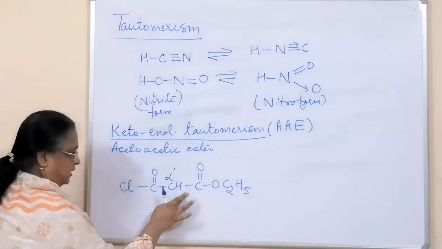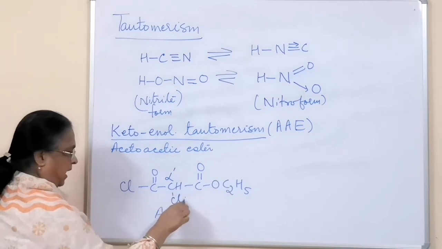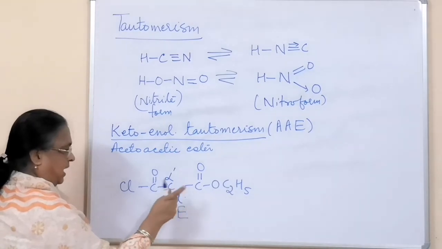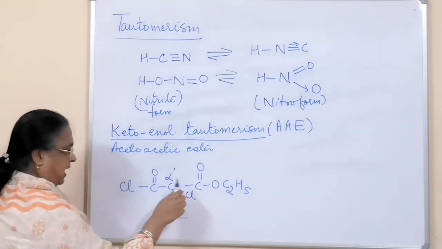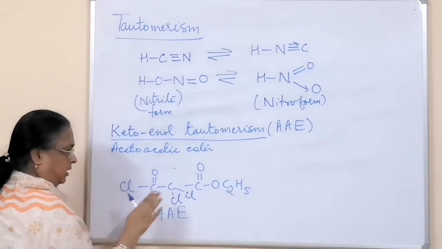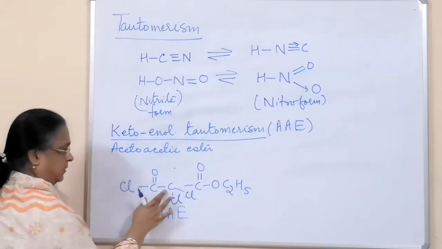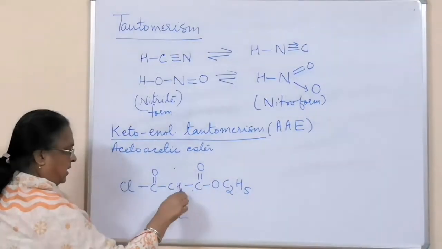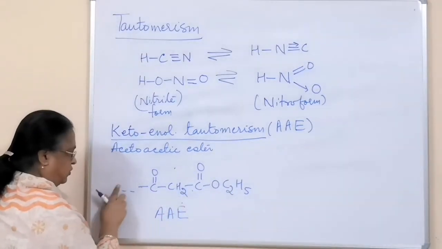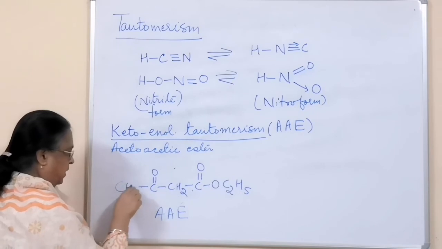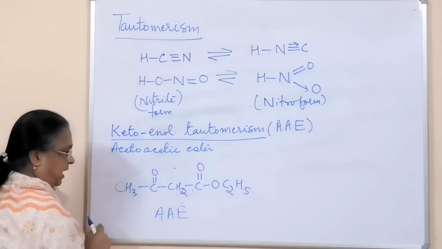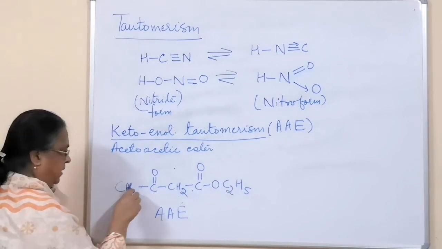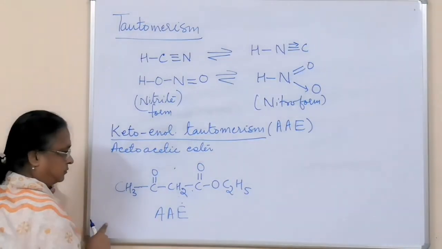Okay, and suppose here you have one more Cl and only one hydrogen, then also it will have tautomerism. But if this is not there, and another chlorine is attached, then this will not undergo tautomerism. So this is what you have to remember. What do you have to remember? That if the functional group is a carbonyl group, then that carbonyl group should have at least one alpha hydrogen atom linked to it directly.